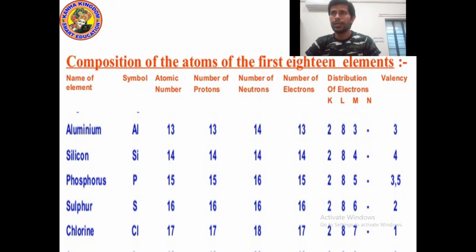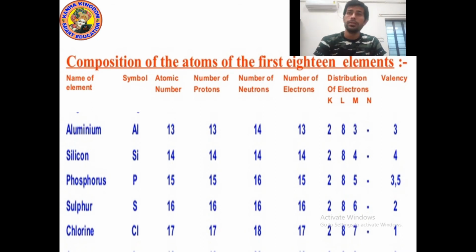Now let's talk about the valency. The valency of the M shell here will be 3. How? Because to complete the octet rule, the M shell needs 8 electrons. Aluminium has only 3 electrons, so it needs 5 more, but 5 are more than 3, and 3 are less. So it will lose 3 electrons. It cannot gain 5 electrons. So its valency is 3.